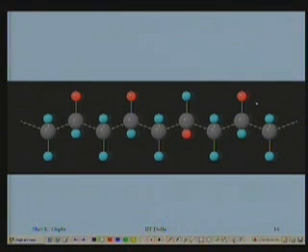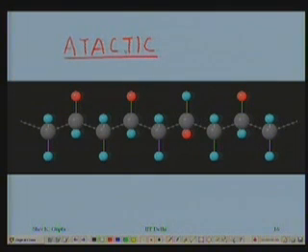Such an arrangement is called atactic, and generally we have this atactic arrangement of the side groups. They are randomly arranged and this can never give me a periodically repeating pattern. So, crystallinity is not possible. By its presence, there will be non-crystallinity in polymers.